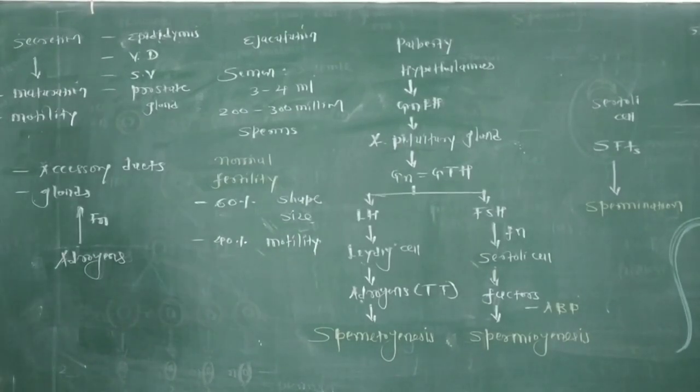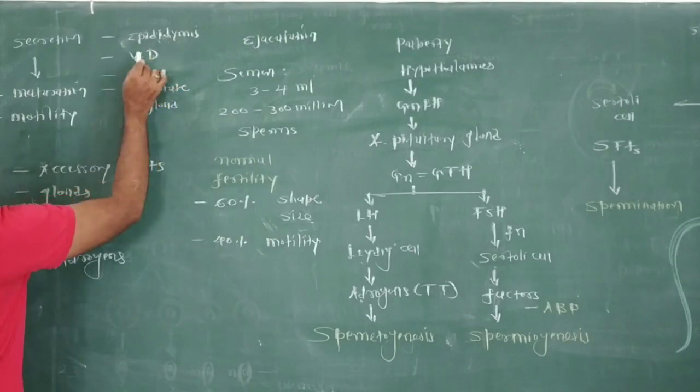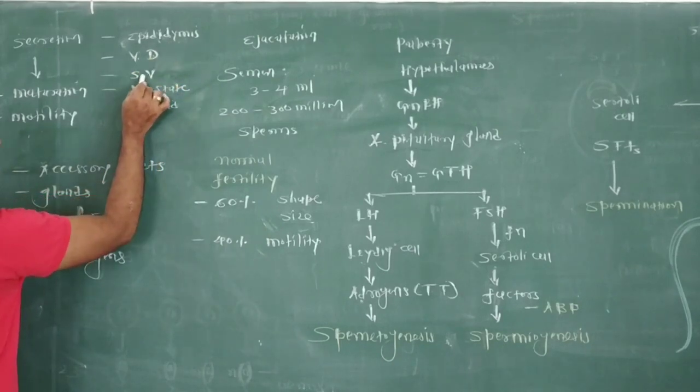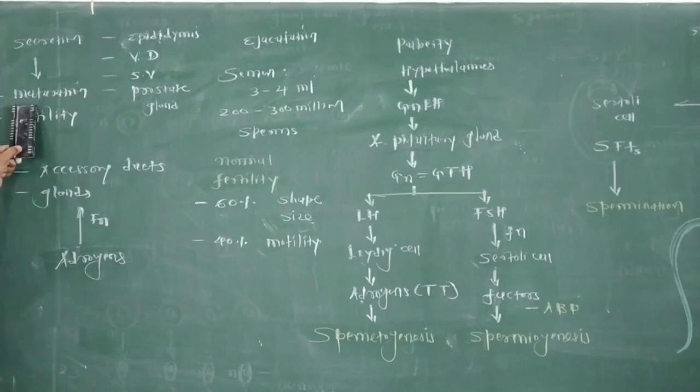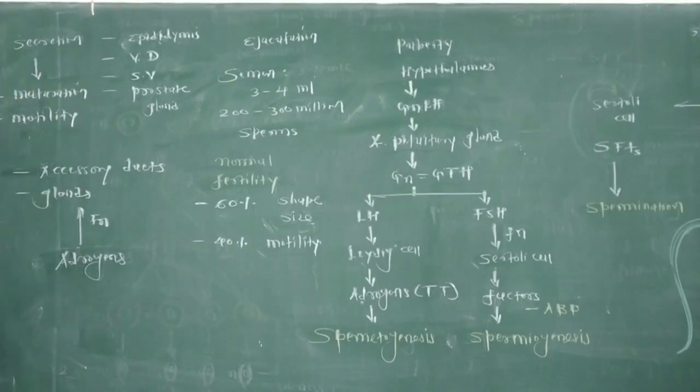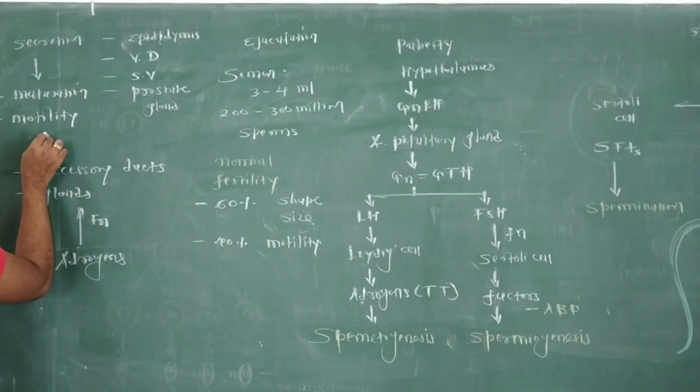Secretions of various structures like the epididymis, vas deferens, seminal vesicles and prostate gland are essential for the maturation and motility of sperm.